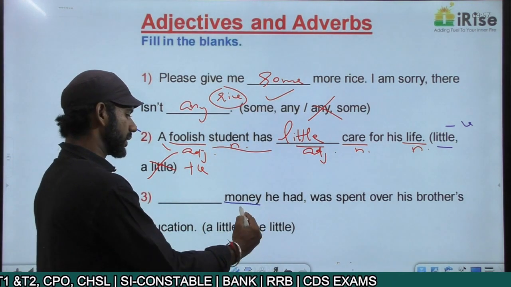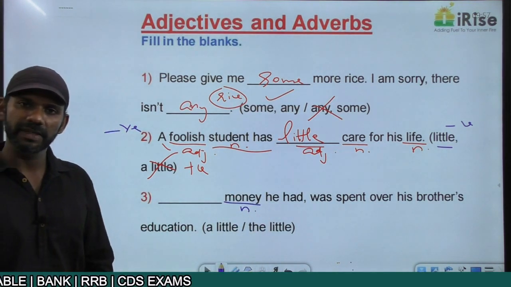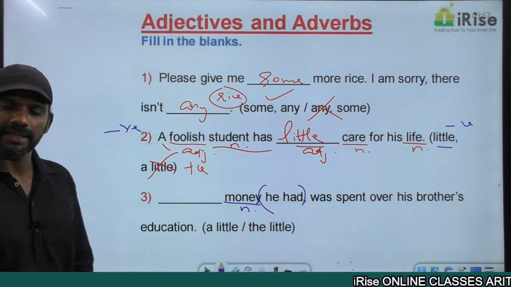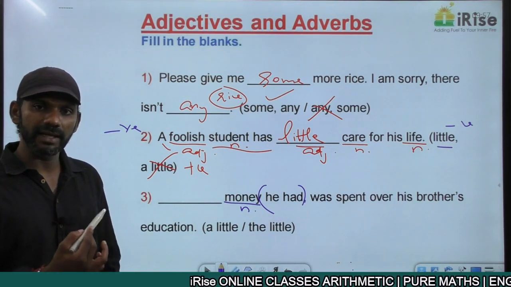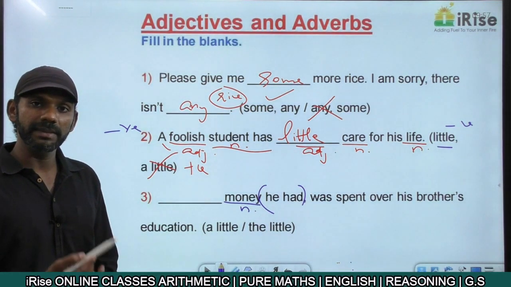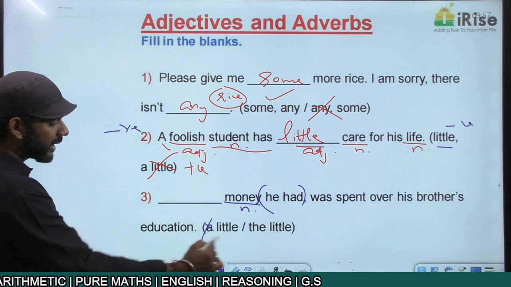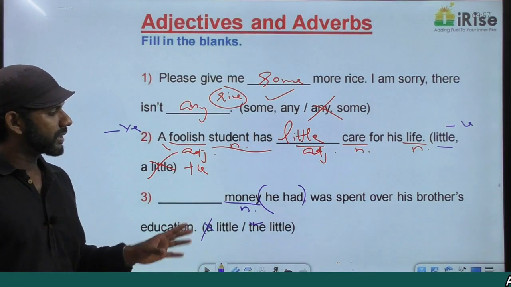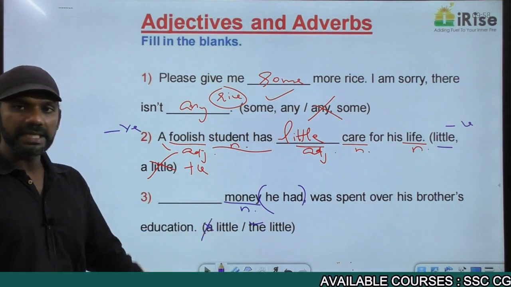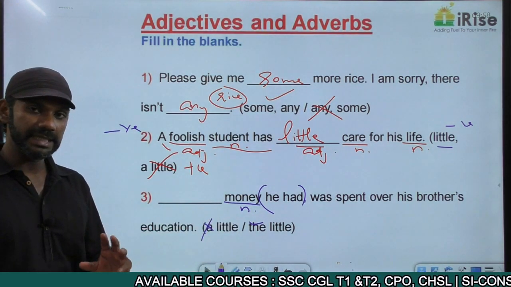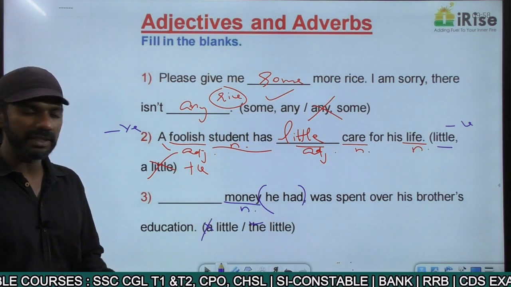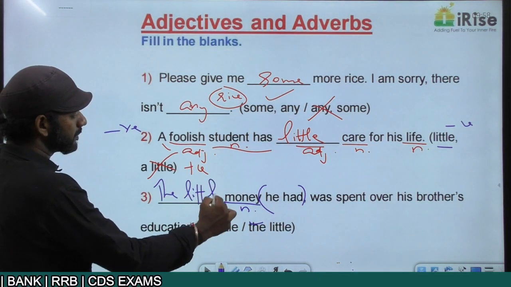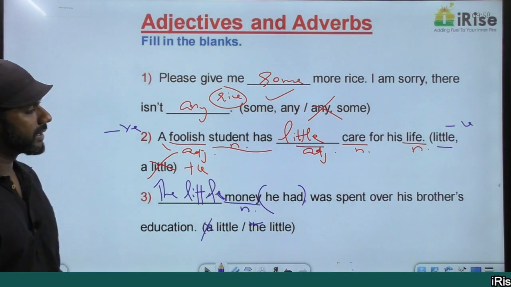Dash money he had was spent over his brother's education. Money is a noun. In this sentence, we have some information given regarding the noun money, that is he had. So he had is information given regarding the noun money. So in this case, the noun money must be taken as specific. Based on that, a little is eliminated. The answer must be the little. The little money he had was spent over his brother's education. Money is uncountable. A little and the little are used with uncountable nouns. That concept is completely fine. The answer must be the little money.